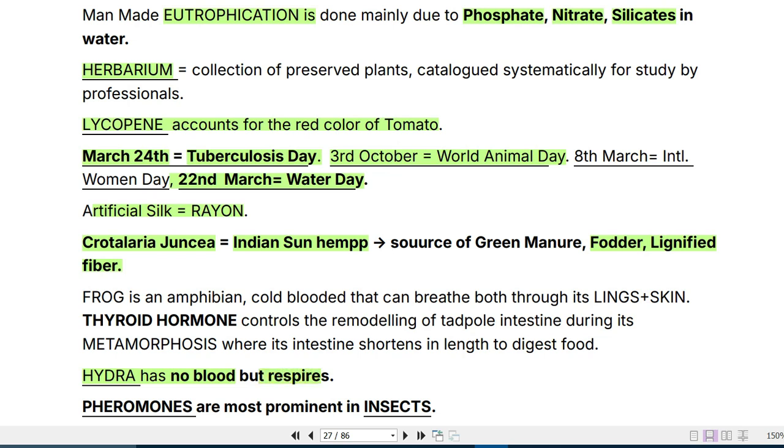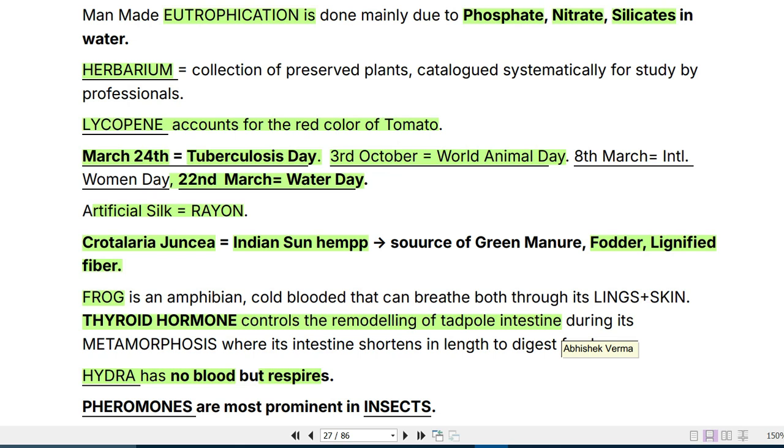Frog is an amphibian, cold-blooded, that can breathe through its skin as well as lungs. Thyroid hormone controls the remodeling of the tadpole intestine during metamorphosis, where its intestine shortens in length.